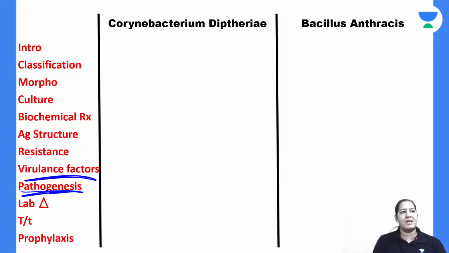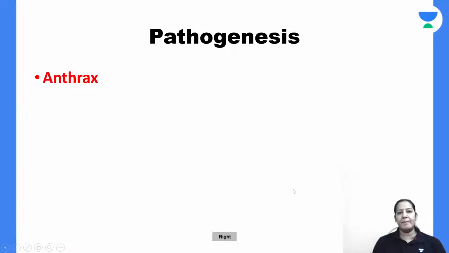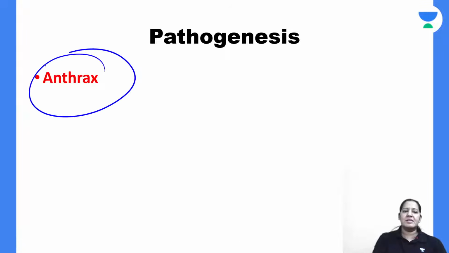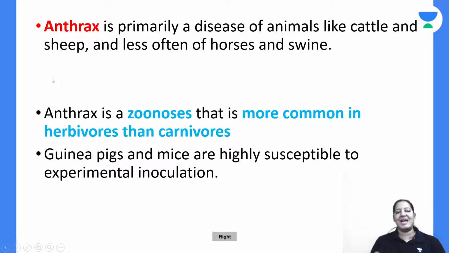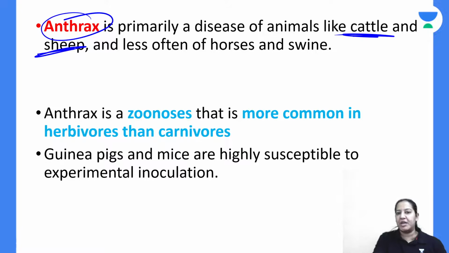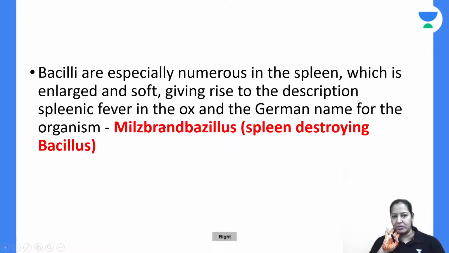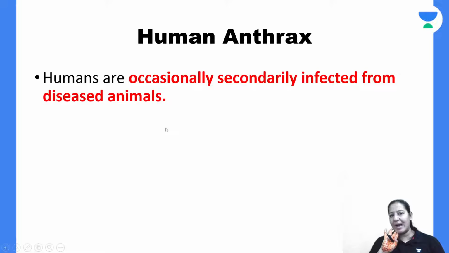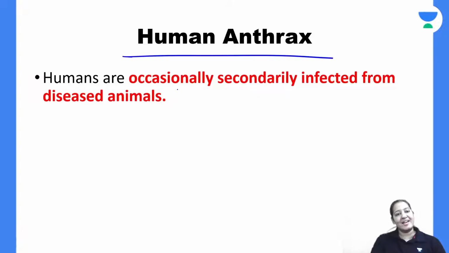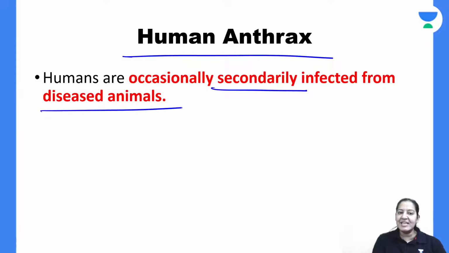Coming on pathogenesis. It causes a disease known as anthrax. Only one disease, anthrax. Anthrax is basically a disease of animals like cattle and sheep. Man is the accidental host. It occurs in herbivores; it is more common in herbivores than carnivores. It is a zoonosis. Man is the accidental host, right? So how does it come to man? It comes secondarily to man from that diseased animal.